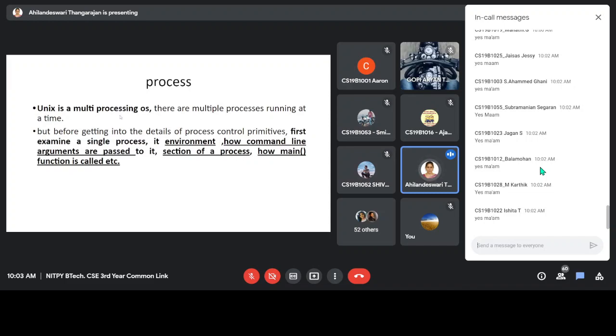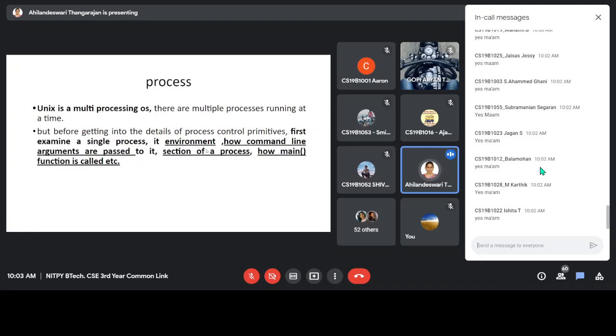Unix is a multi-processing OS, which means that in parallel we can execute many processes. More than one program can run in parallel. That is the meaning. But before getting into the details of process control primitives, how the process is controlled, created, and terminated, first we'll examine a single process. Here, what will be the environment of a process, how the command line arguments are passed, what will be the sections of the process, how the main function is called. These are the things we are going to discuss.